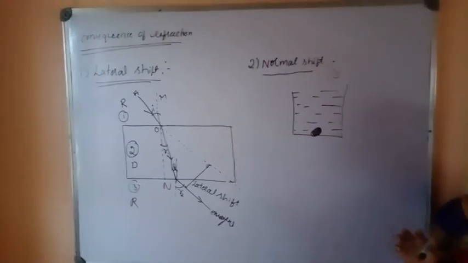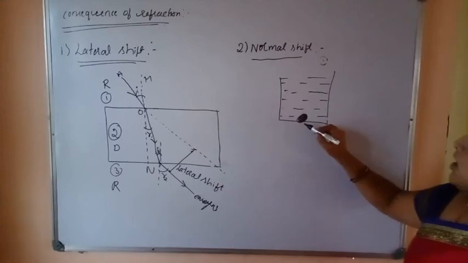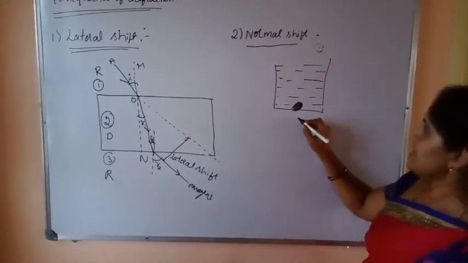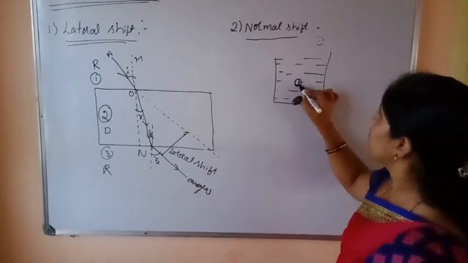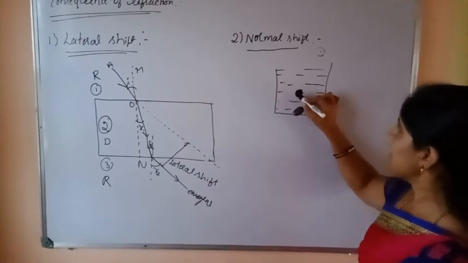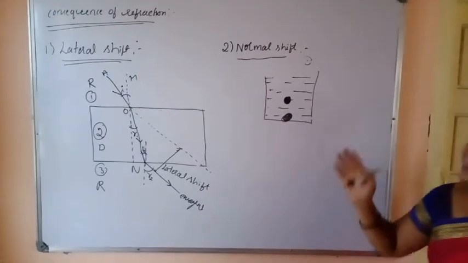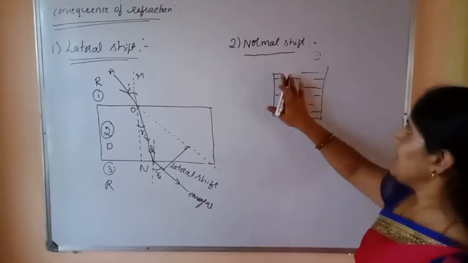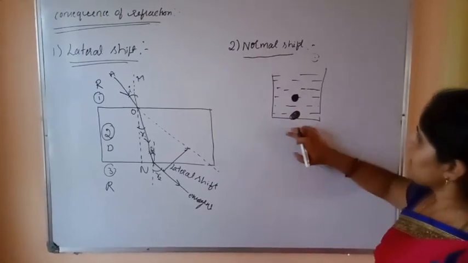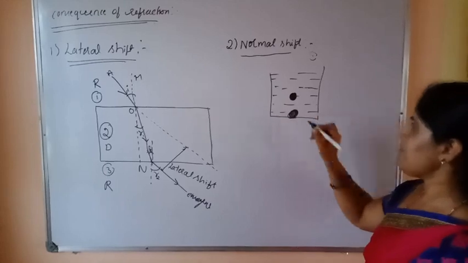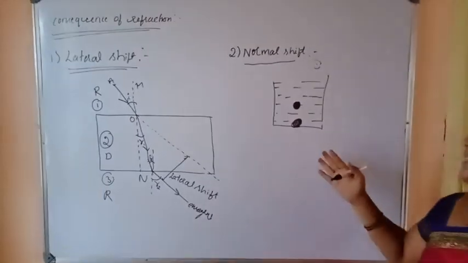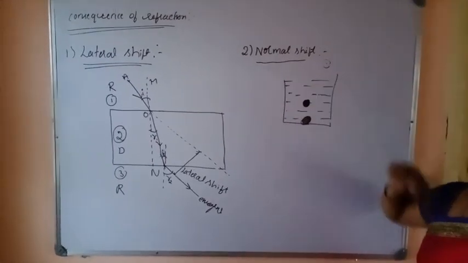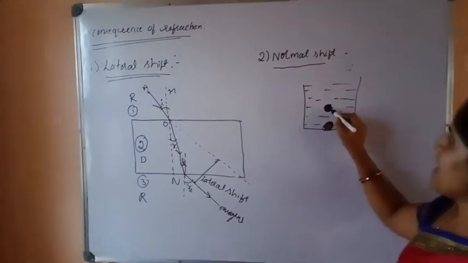When you observe this coin from here, what will you observe? You will observe the coin appears as shifted upwards. In the absence of the other medium, that is water, the coin appears exactly in the same position. But in the presence of this second medium, that is water medium, it appears shifted upwards. So this is known as normal shift.